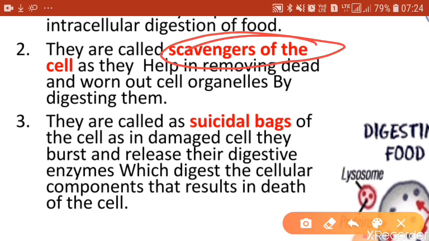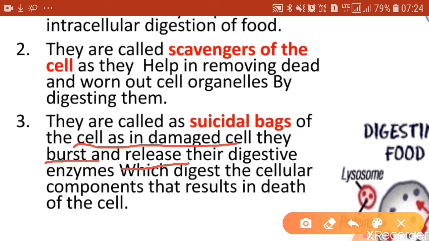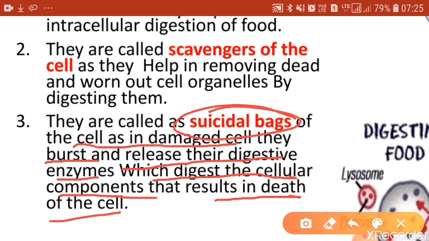Then the next important function of the lysosome is that they are also referred to as suicidal bags. Why? Because when the cell gets damaged, the lysosomes present in the cell will burst, then they will release all the enzymes inside and the entire cellular components will be digested. So this results in the death of the cell, and due to this the lysosomes are called the suicidal bags.